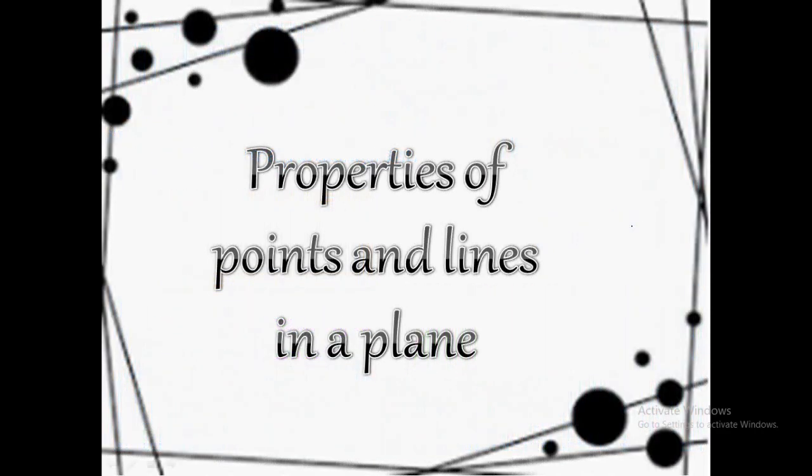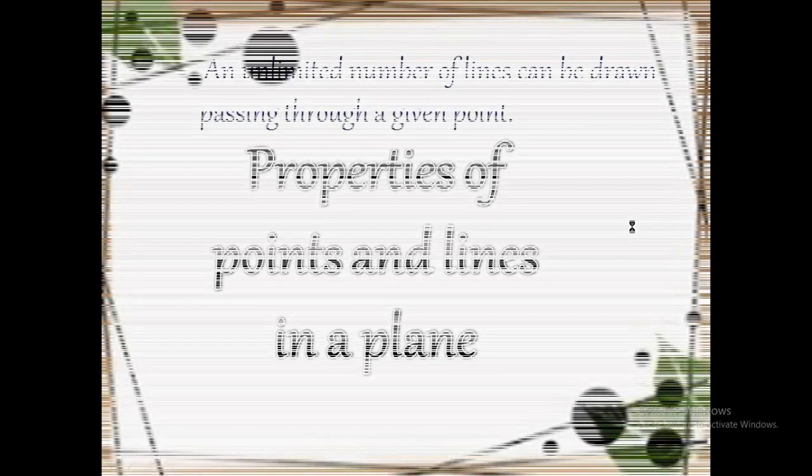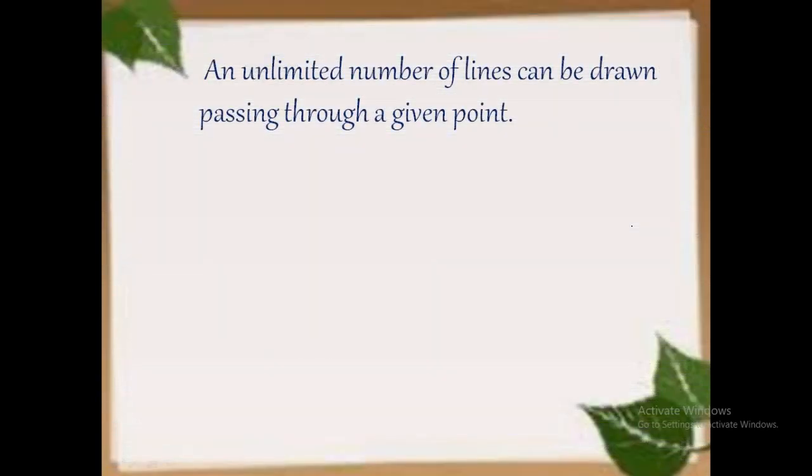Let's learn some properties of points and lines in a plane. The first one is that an unlimited number of lines can be drawn passing through a given point. What is it? Let's see by drawing it. We can mark a point A on a sheet of paper.